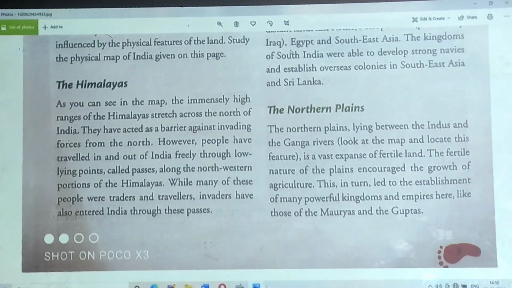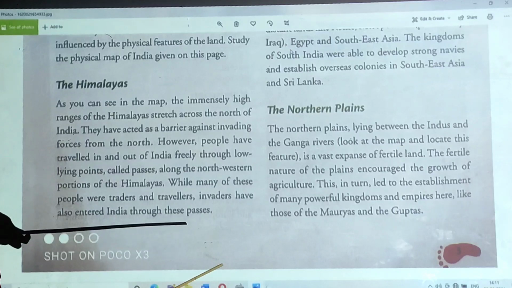So why is it fertile? That is very important. These plains lying between the Ganga rivers are a vast expanse of fertile land, and because of this, many people live in this area, so the population is highly dense.